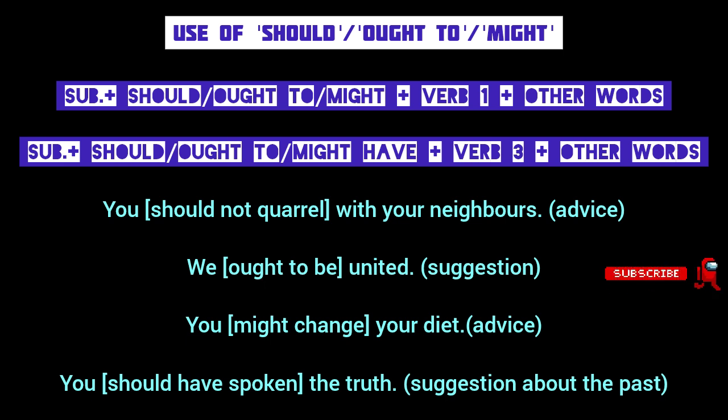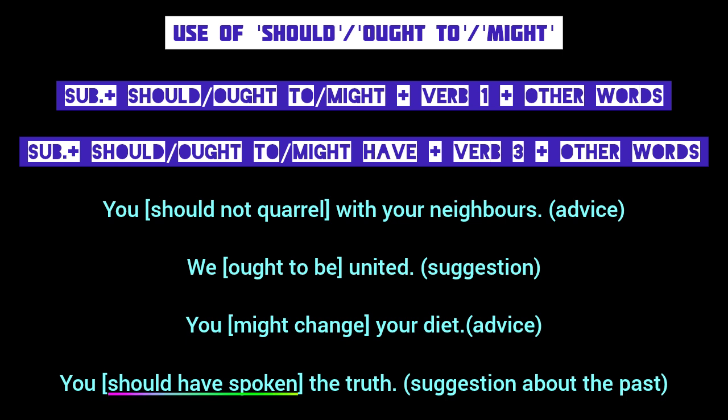Now look at the second sentence structure on your screen. The subject plus should or ought to or might plus have plus the third form or past participle of the principal verb followed by other words. An example of this sentence structure is you should have spoken the truth.